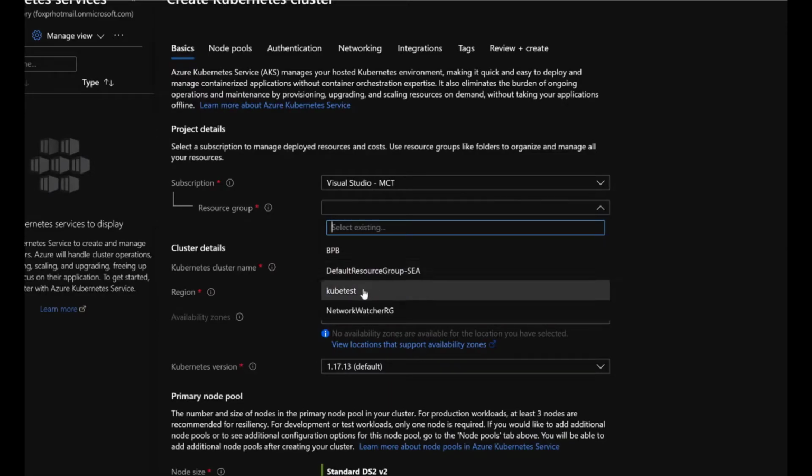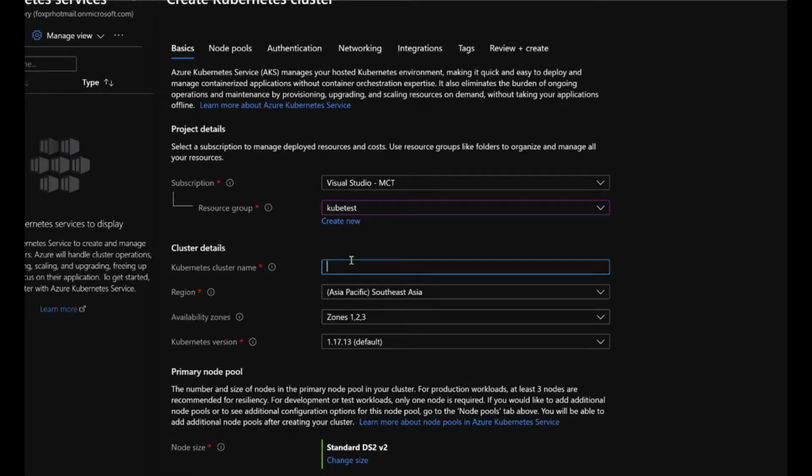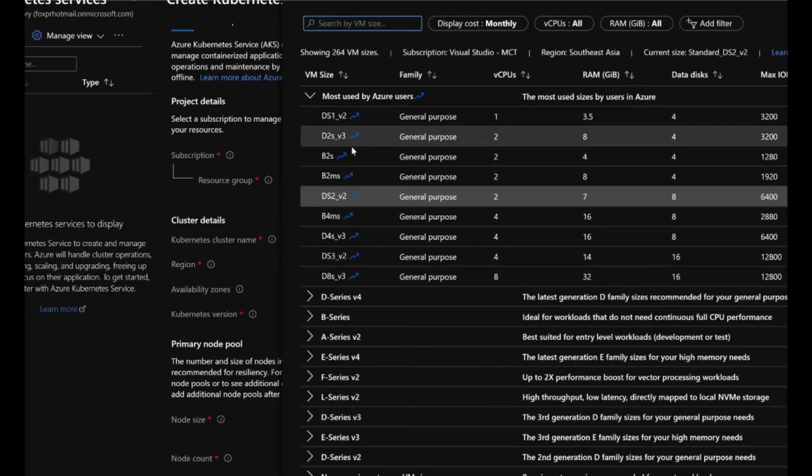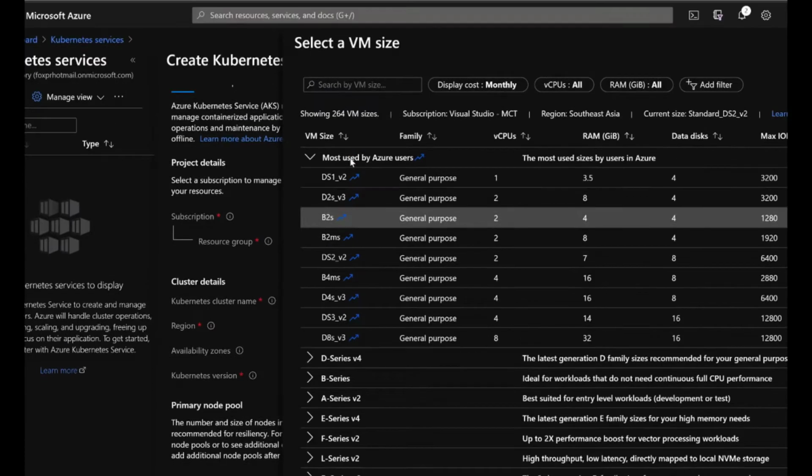I'm going to select the existing group and then scroll to cube demo azconf. Okay, that's good. I'll change the size to something small, like PSM2 or something like that, so even if I forget, I don't waste lots of money.